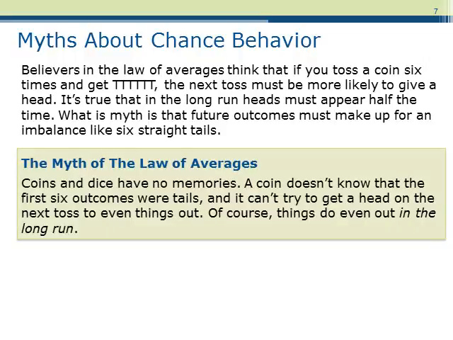Coins and dice have no memory. A coin doesn't know that the first 6 outcomes were tails, and it can't try to get ahead on the next toss to even things out. Of course, things do even out in the long run.